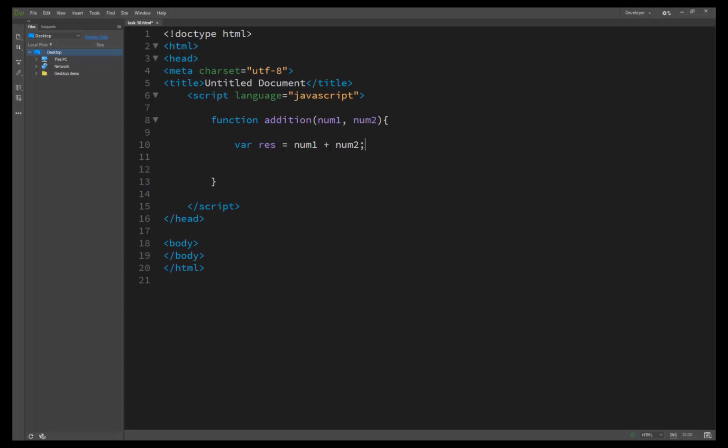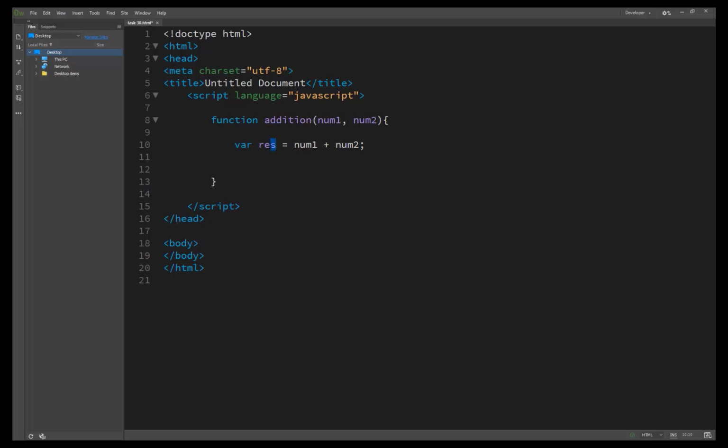Here we give number1 from outside the function by calling the function. We pass the two numbers, so number1 will be, let's suppose, 10, and number2 will be 5. So number1 is 10 and number2 is 5.